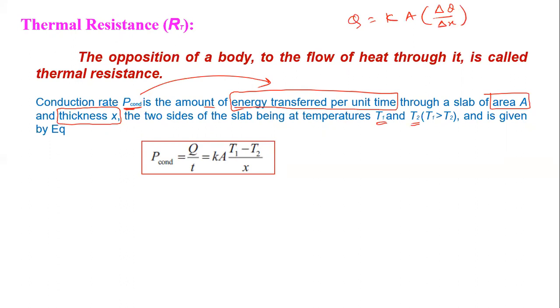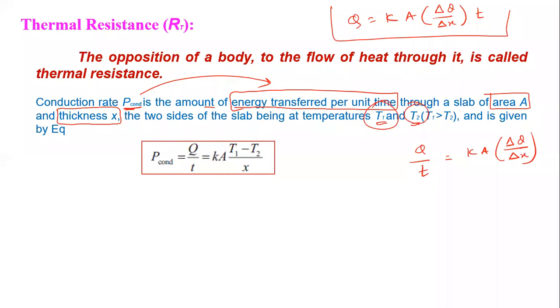By the formula of the coefficient of thermal conductivity, Q is equal to K A delta theta divided by delta X into T. So we can write Q by T is equal to K A delta theta divided by delta X. Here we write the temperatures as T1 and T2, so delta theta, the difference in temperature, is T1 minus T2, and delta X is X. So P conduction is equal to Q by T, which is equal to K A (T1 minus T2) divided by X.